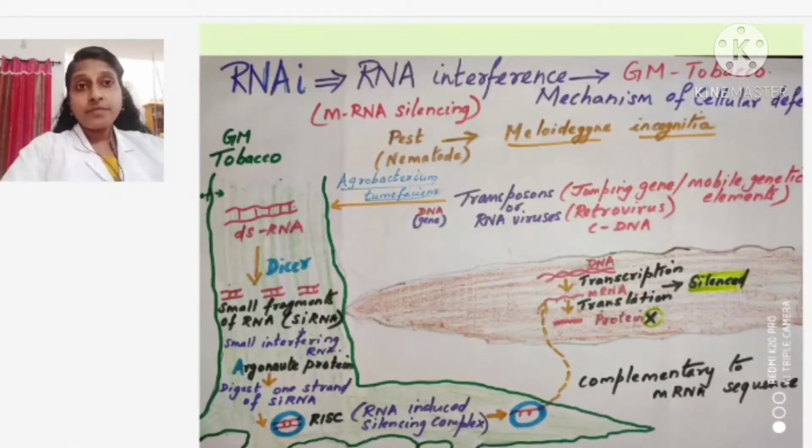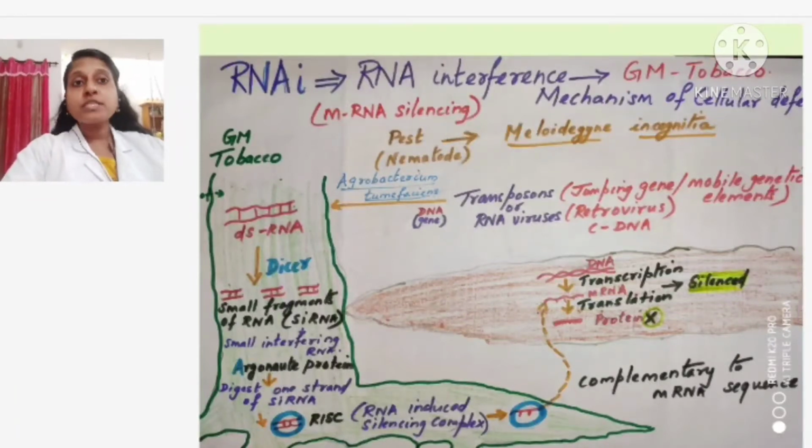So, we started with the next chapter, biotechnology and its applications. In this chapter, we have already covered one main topic. What was that topic? Bt cotton, isn't it? In biotechnology in agriculture, the first point we discussed was Bt cotton. Hope everyone is clear with that concept.